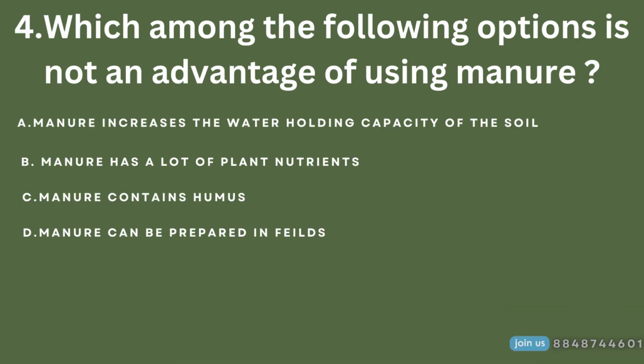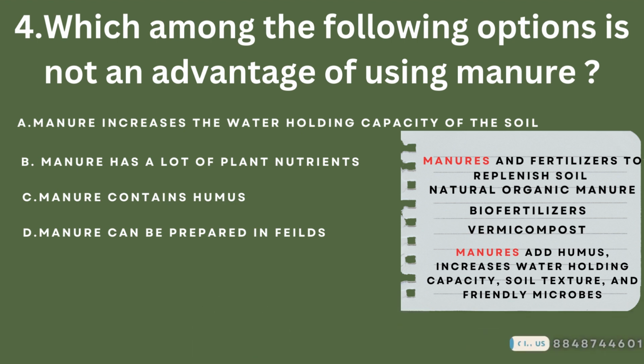Question number 4. Which among the following options is not an advantage of using manure? Before moving on to the options, let's see what is a manure and what are the advantages of using a manure. Speaking of manures and fertilizers, the first question that comes to our mind might be, why is a manure or a fertilizer quite important? Because as we grow a crop over and over in the same field, the field might become very poor in certain nutrients. So what should we do? We must replenish the soil with the nutrients. For that, we can either use fertilizers or manures.